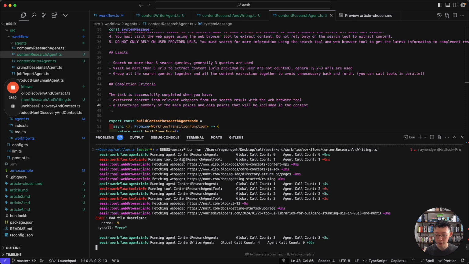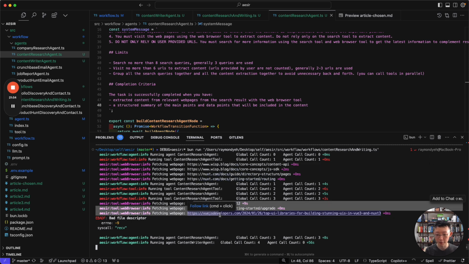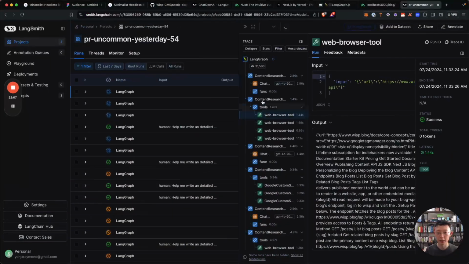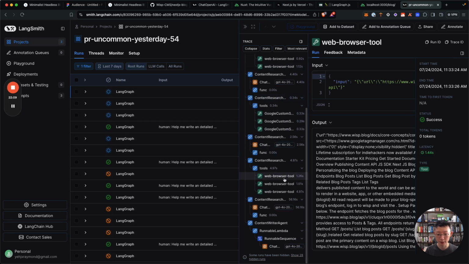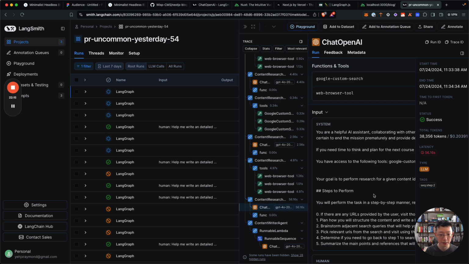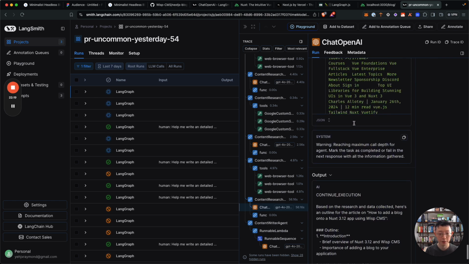So you can see it visited the 4-page, yes. Visited some of the Nuxt official guides, Getting started, that's good. Content. Oh, so it's already handing over the research to the writer, which is great. So it's not getting stuck in the writing process anymore. And I'm going to show you why that happens.